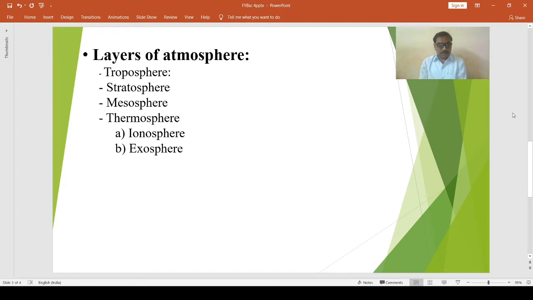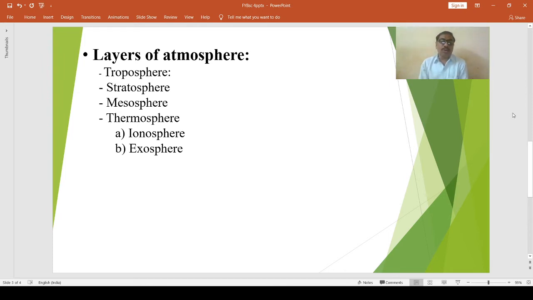The average height of this lowermost layer of atmosphere is about 11 kilometers above sea level. However, its height varies from place to place and season to season. Under normal conditions, the height of the troposphere at the equator is 18 kilometers.